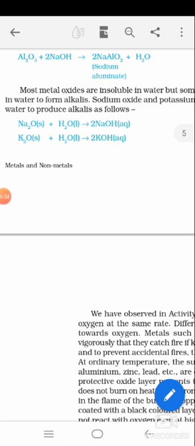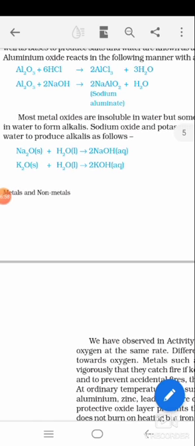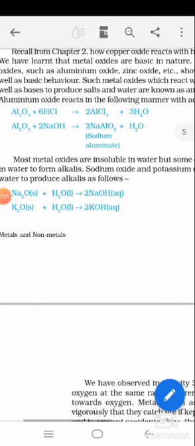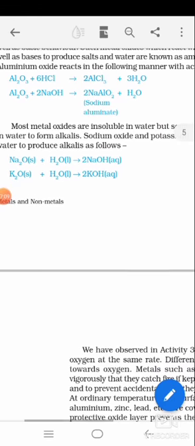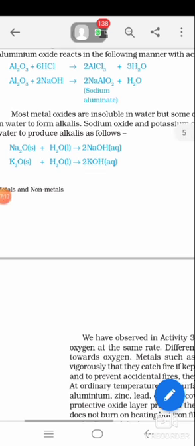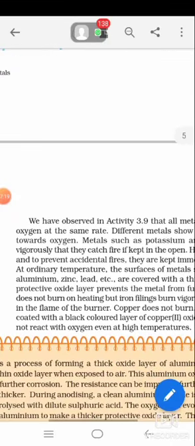Okay. So this is about solubility in water. We studied two points here: the acidic and basic nature of metal oxides, and the solubility of metal oxides in water. Most are insoluble, but sodium oxide and potassium oxide are soluble in water and produce alkalis.